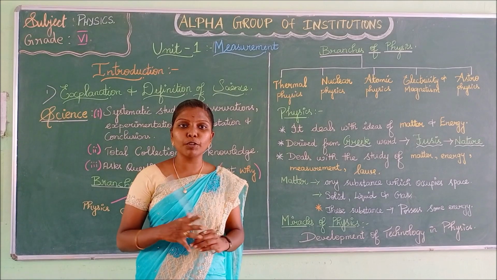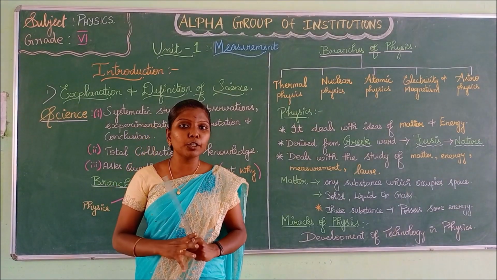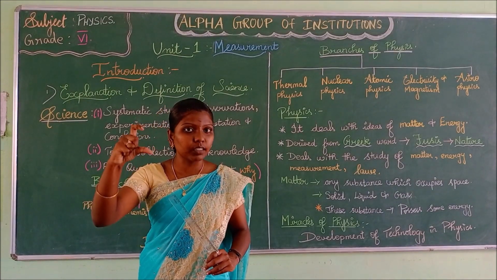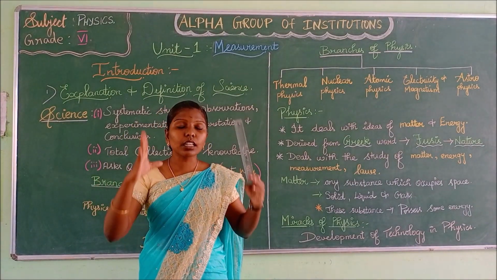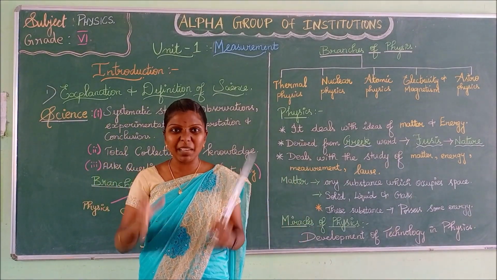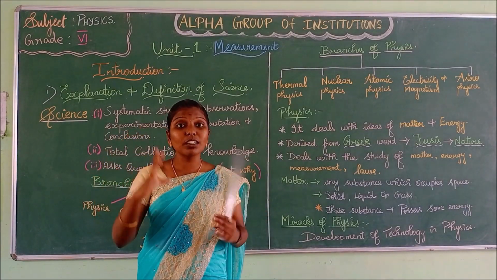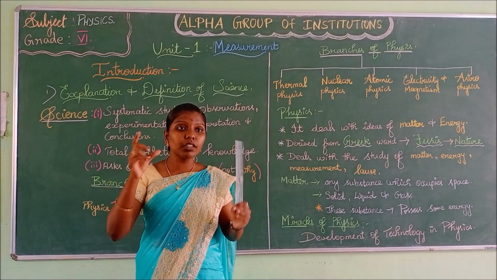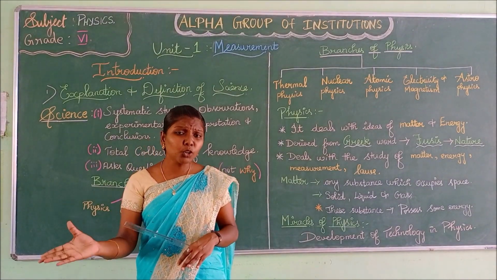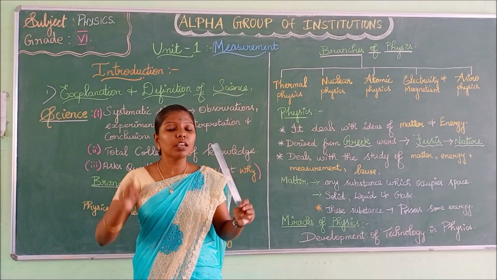What will they do if you go to a tailor shop, or if you want to measure the amount of water that your mother is cooking? What will she do? She will measure the amount of water, that is, measure the volume of water. Measurement is nothing but comparing the known object with the unknown object. Your mother might have a fixed amount of rice, and this much water you have to use. There is a fixed value. She will measure the unknown quantity with the known quantity. Comparison of an unknown quantity and a known quantity is called measurement.